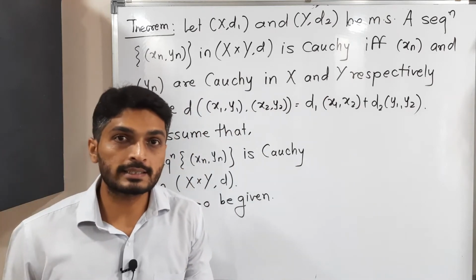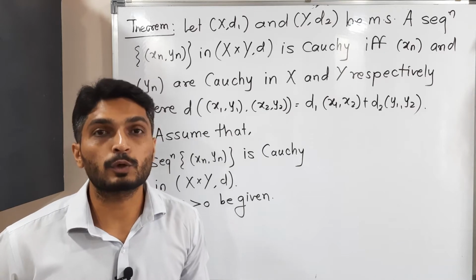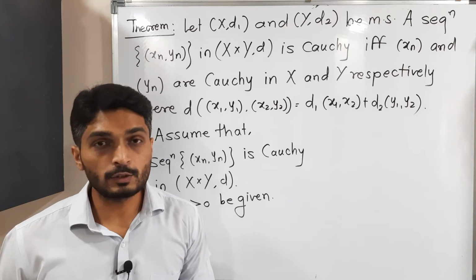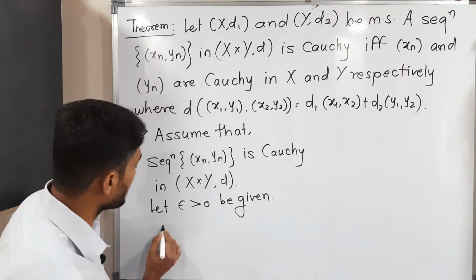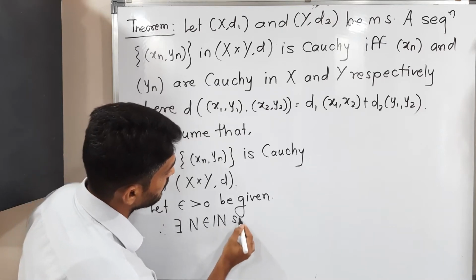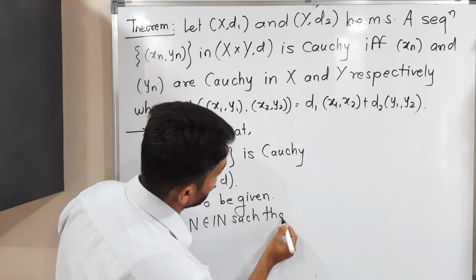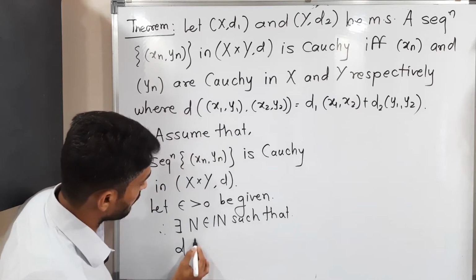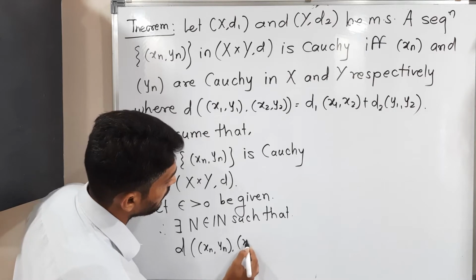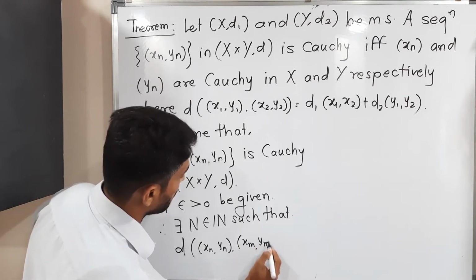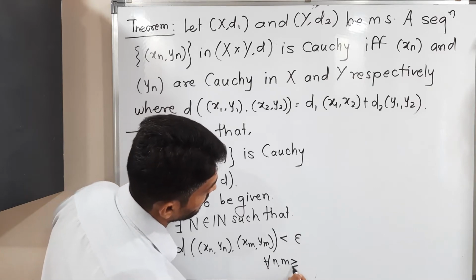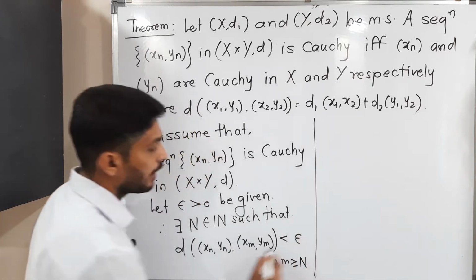I have considered (xn, yn) is a Cauchy sequence in the product metric space X cross Y. I have taken epsilon greater than 0. So by the definition of Cauchy sequence, what can we write? Therefore, there exists a capital N belonging to the set of natural numbers such that d of (xn, yn) comma (xm, ym) is less than epsilon for all n comma m greater than or equal to capital N.